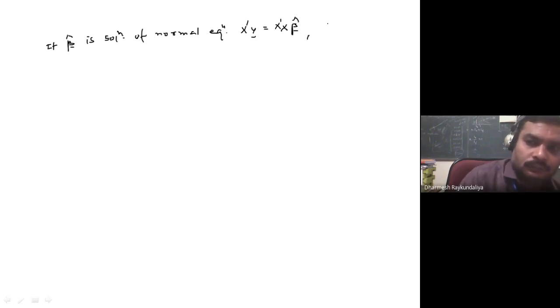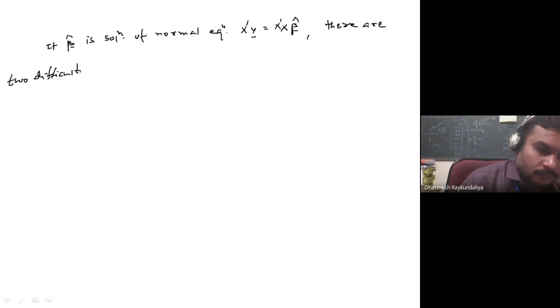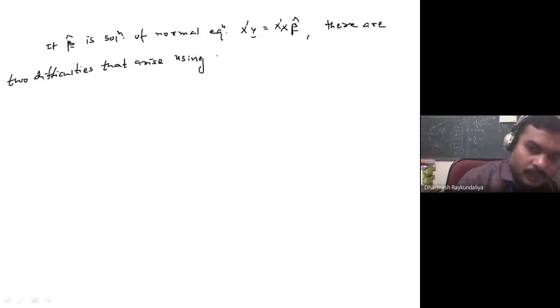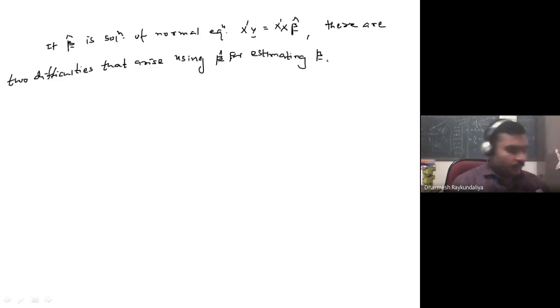There are two difficulties that arise using beta cap for estimating beta.